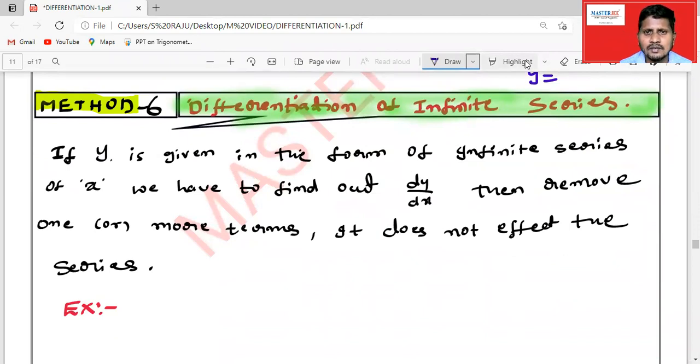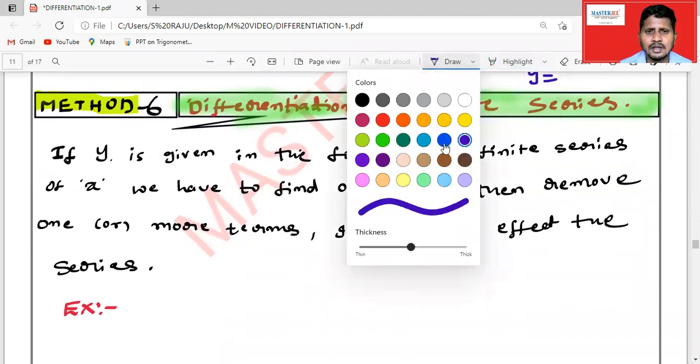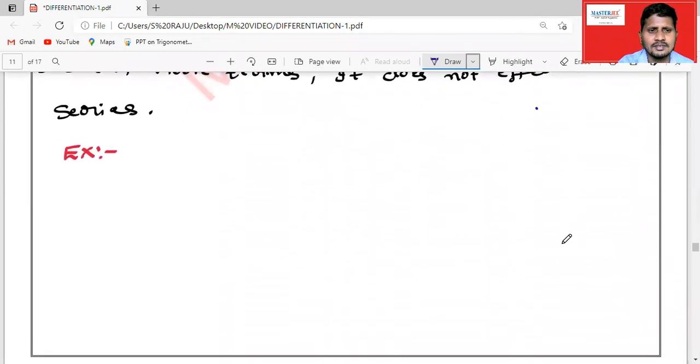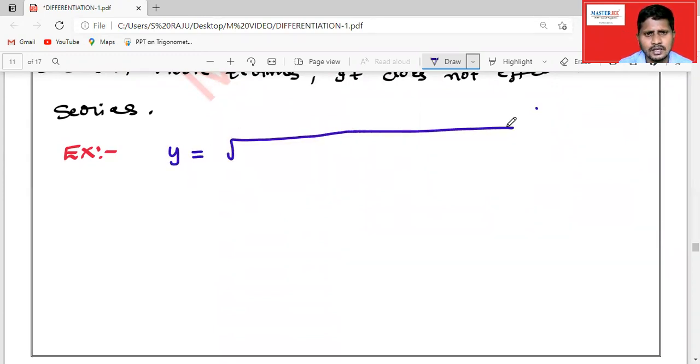What to do here to find dy by dx? If we want to find dy by dx, we can remove one or more terms, and the series still does not change. For example, look here. I'm going to write the y function they gave. Let us consider this is the form they gave.